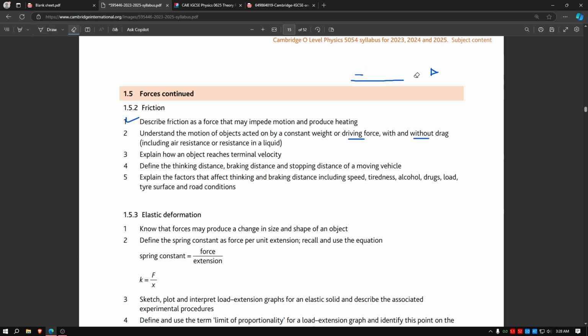Questions usually do not come any harder than this. You'll just have to know what the driving force is, and that the drag is going to act against the car's motion. So, explain how an object reaches terminal velocity. How does an object reach terminal velocity?